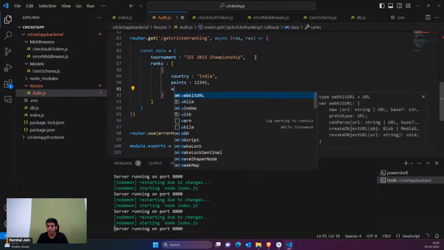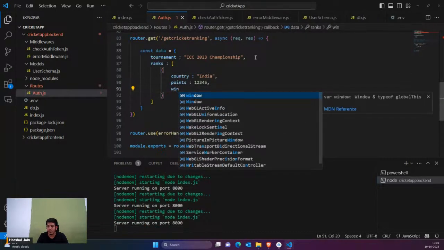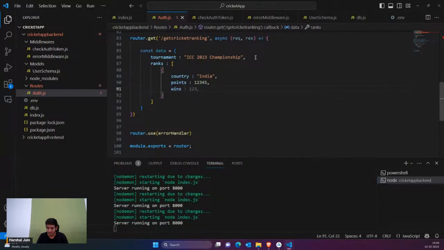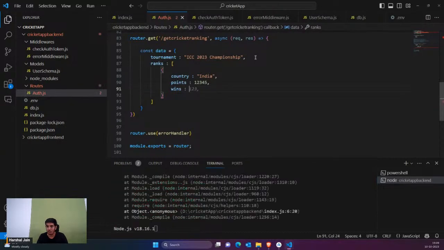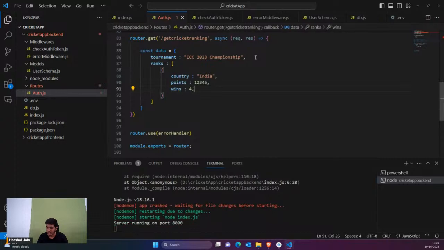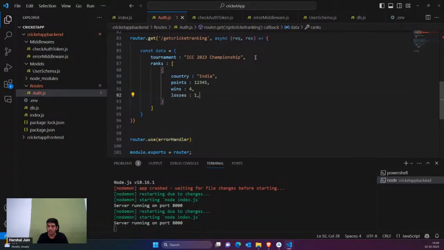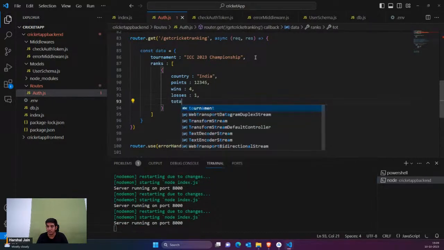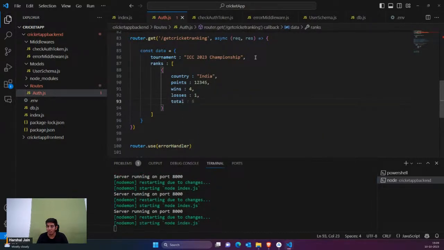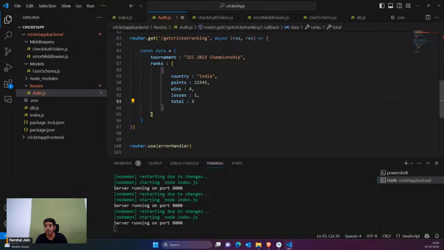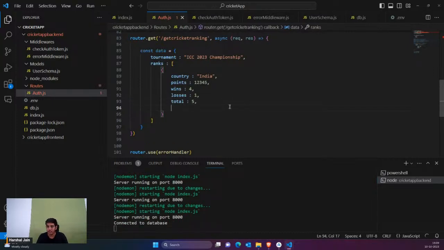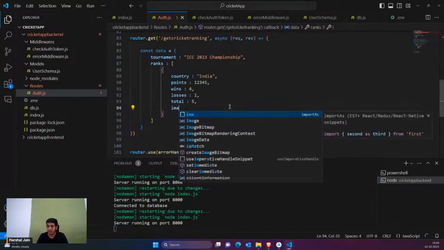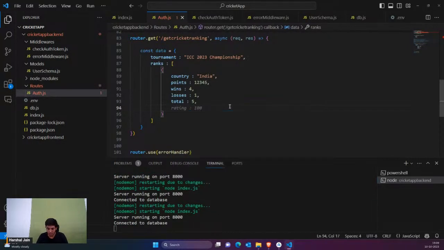So I'll just say that we have wins. Wins are suppose 4. Okay, and for example, losses are suppose 1, and total matches are obviously 5. Okay, so similar to this, we are gonna send the data, and we are gonna send one more thing, that is image. Okay, so you can pass any image or flag. So you can say that what's the flag.